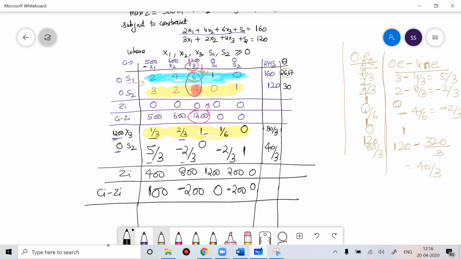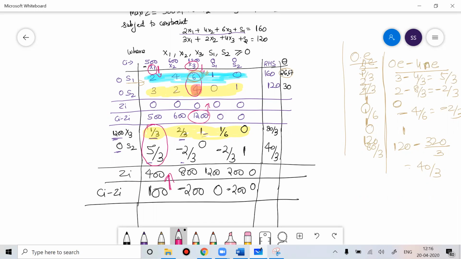Then 0. So out of all Ci minus Zi, see the value which is most positive. The value which is most positive is 100. Means 100 corresponds to what? X1. Means now X1 will enter into the solution. If X1 will enter into the solution, then X1 will either replace X3 or it will replace S2. That depends on the theta value.